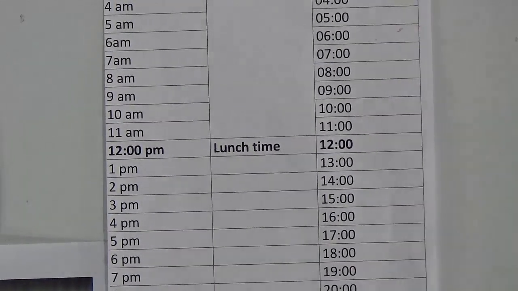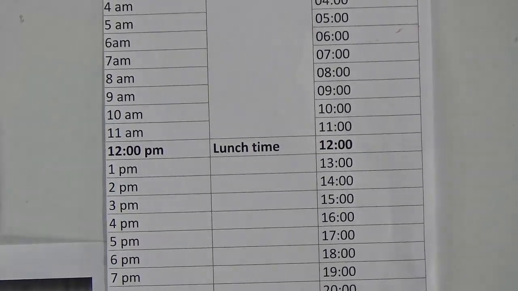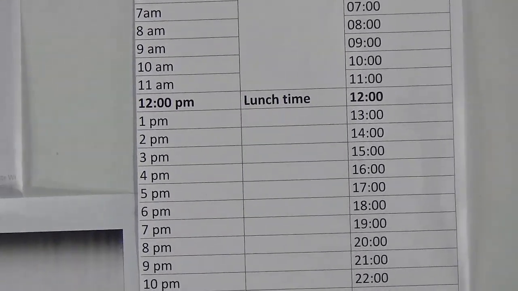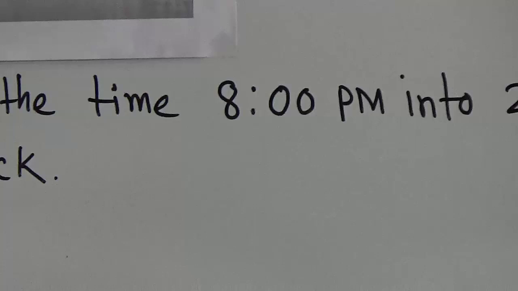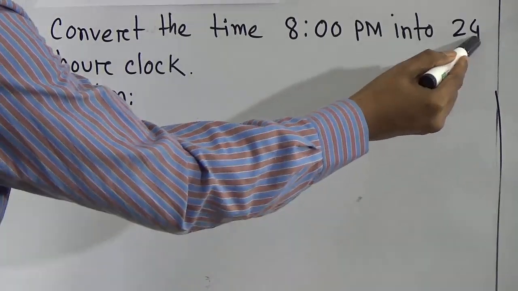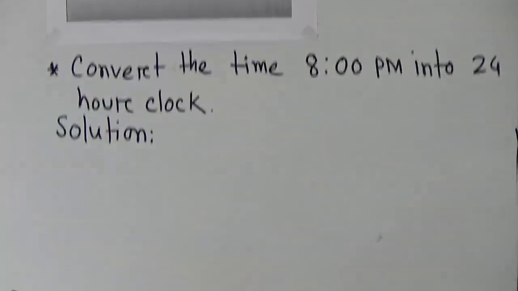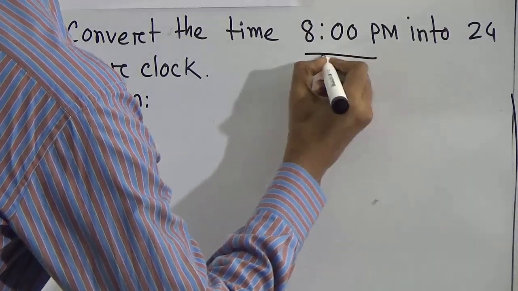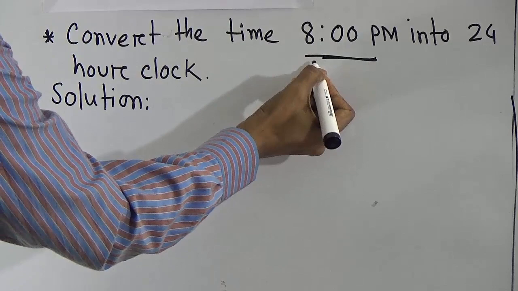Dear student, now I will show 3 examples for you. Look, convert the time 8:00 p.m. into 24-hour clock. This is 12-hour clock.